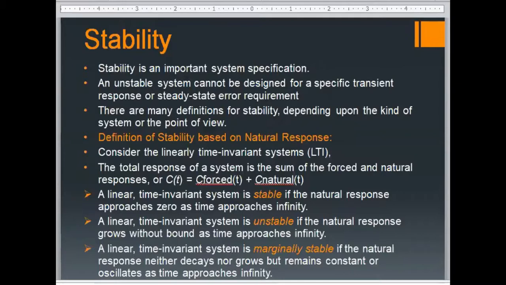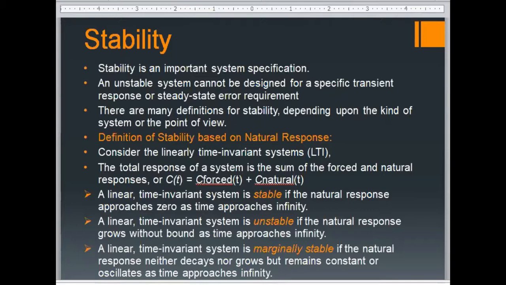So how can you define stability? Stability can be defined differently based on what kind of system you are using or what point of view you are looking at your system from. Let's first define stability based on the natural response. What is a natural response? If you recall your previous lectures, we said, consider an LTI system. What kind of total response is there? We said that it is the sum of two responses, the forced response and the natural response.